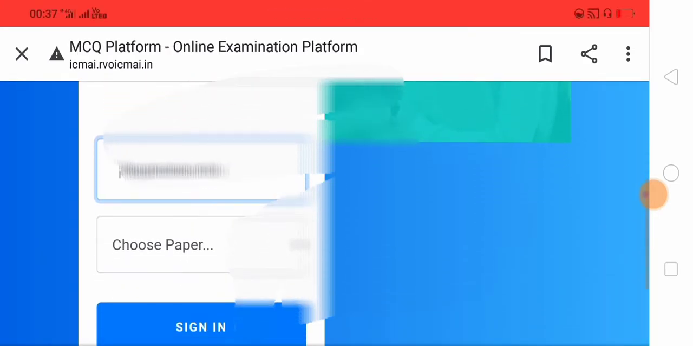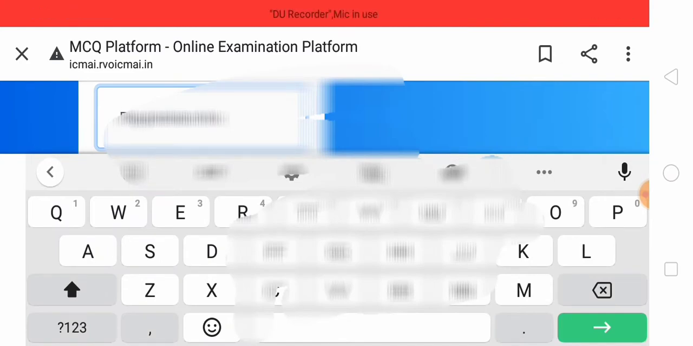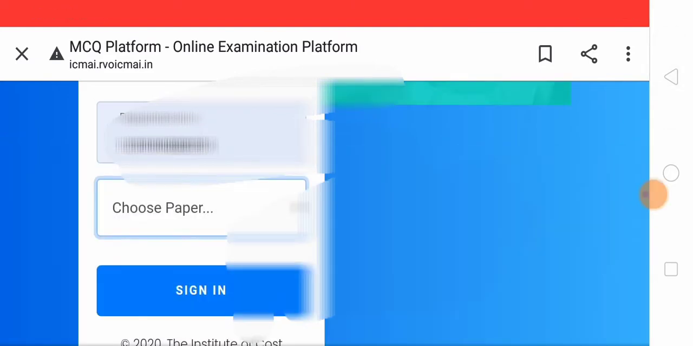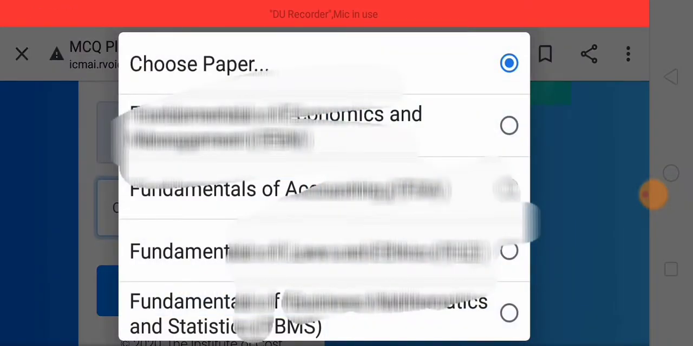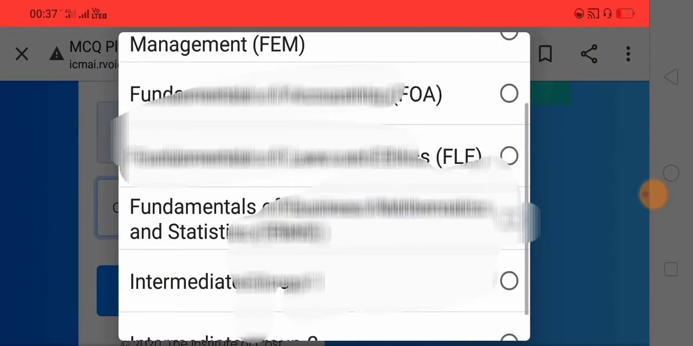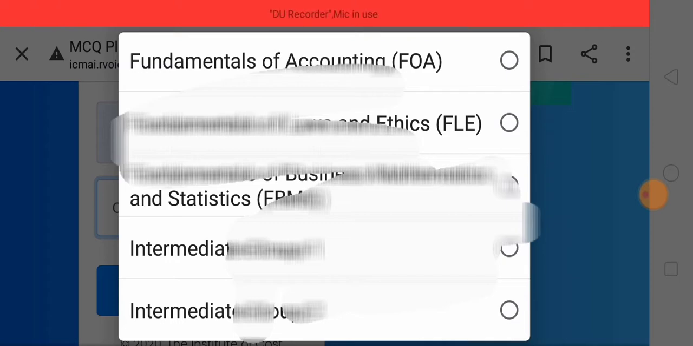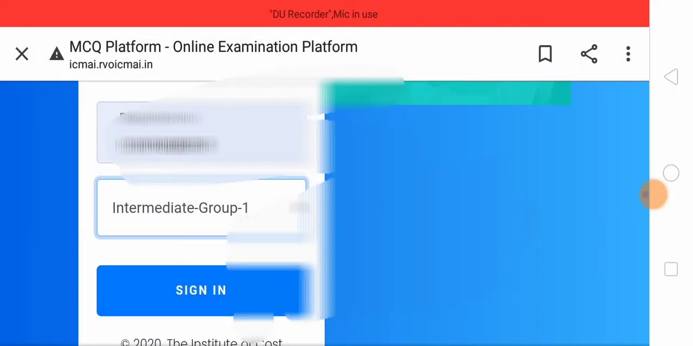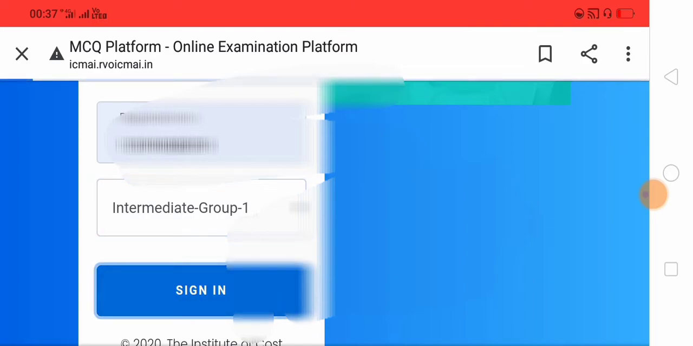Once again, log in through your register number and choose your course. If you are a foundation student, select fundamentals of economics and management, fundamentals of accounting, fundamentals of laws and ethics, and fundamentals of mathematics and statistics. If you want to prepare for group 1, select group 1. I take group 1 as an example, so sign in here.